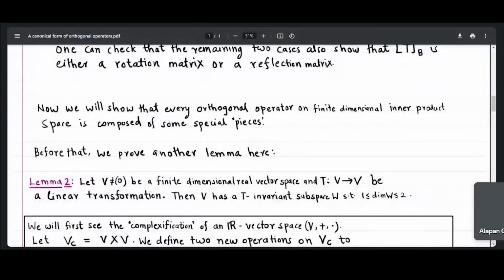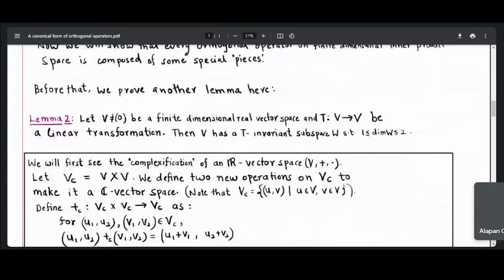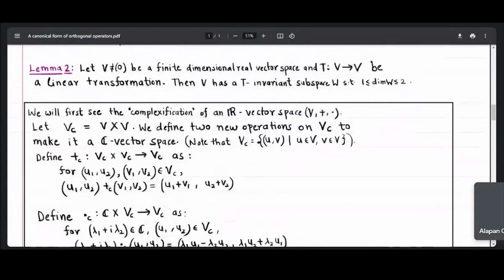So we will prove another lemma, lemma 2, before proving our main theorem. That lemma says, let us take a non-zero set V, which is a finite dimensional real vector space, and T from V to V is a linear map.